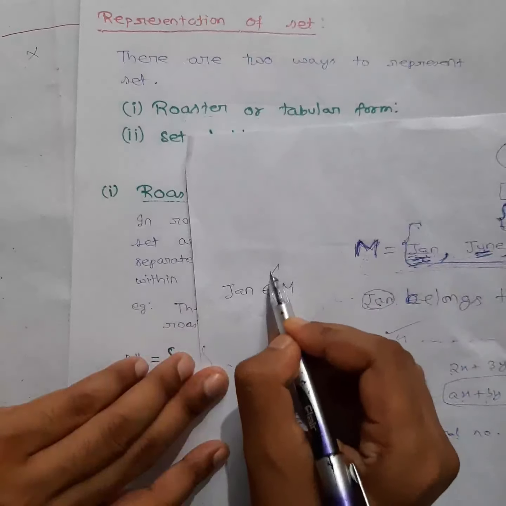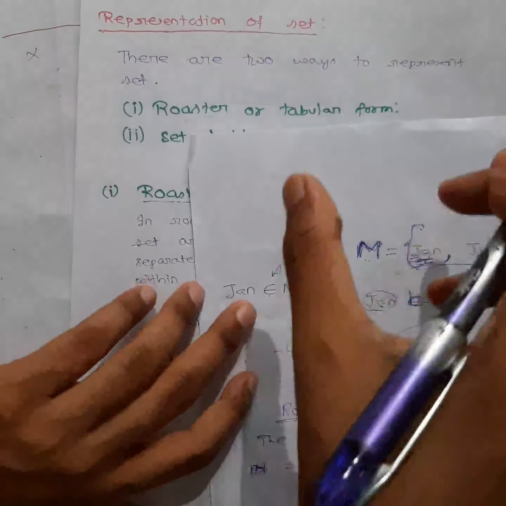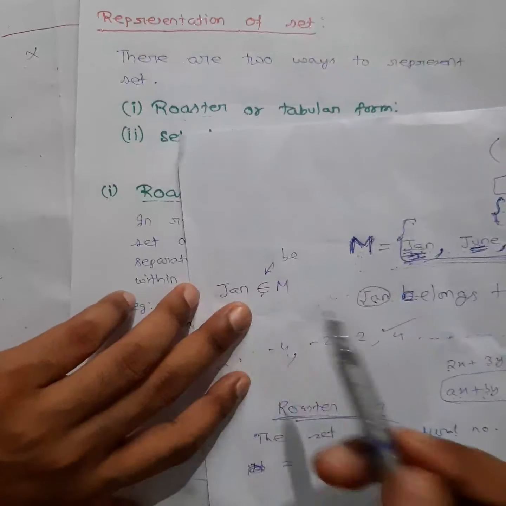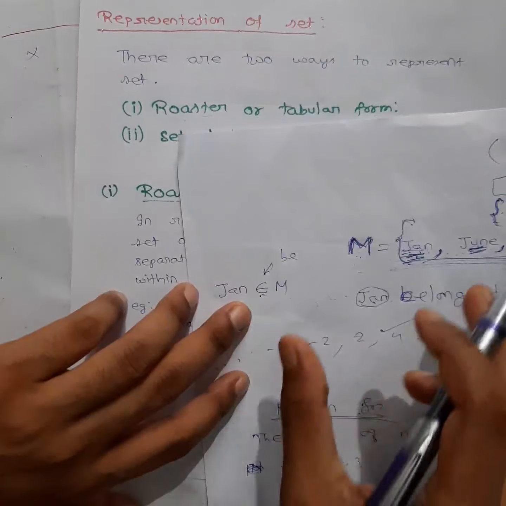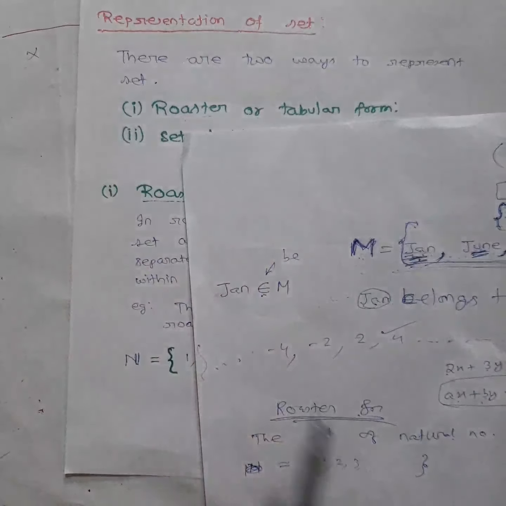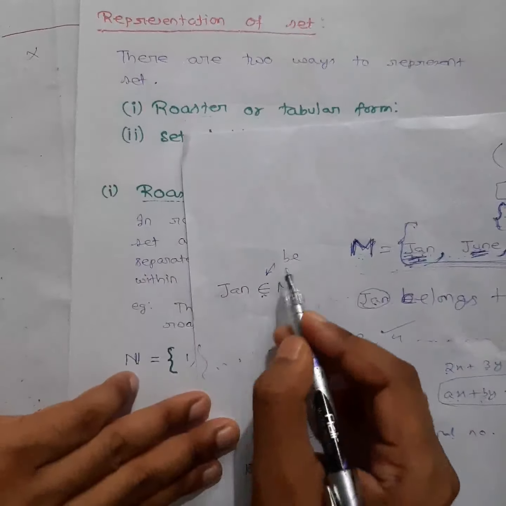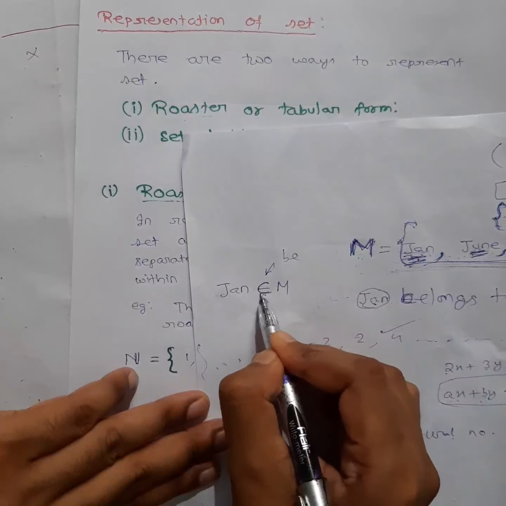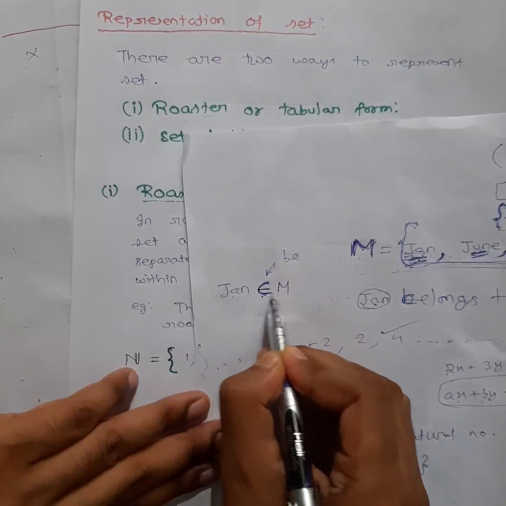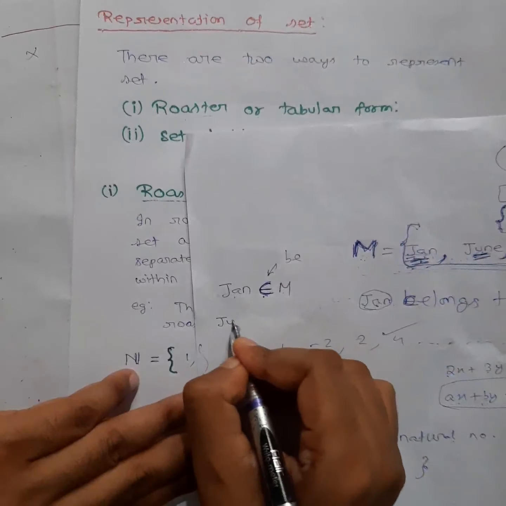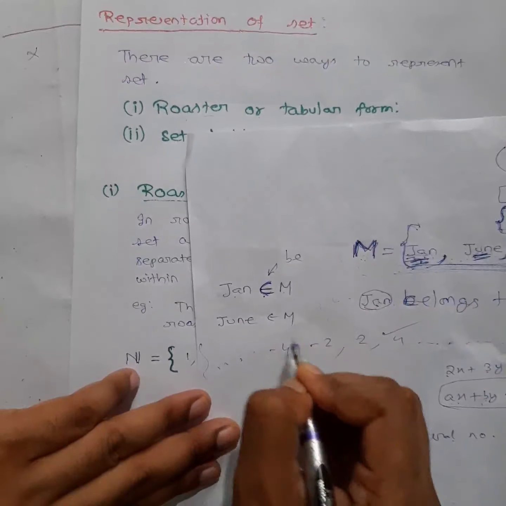This symbol implies belongs. I will also give you the list of these symbols, and this is not the only symbol. Many symbols are there. I will write down the meanings also, and you note them down in your copy later. For the time being, just try to understand this one. This means belongs to. So January belongs to M.